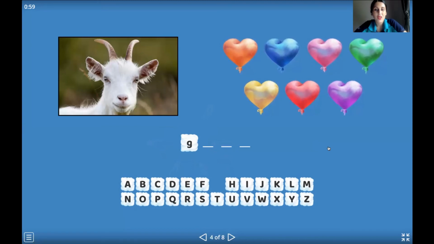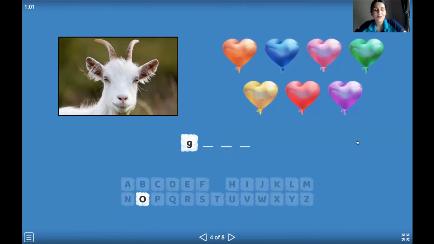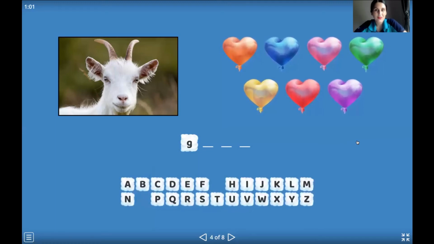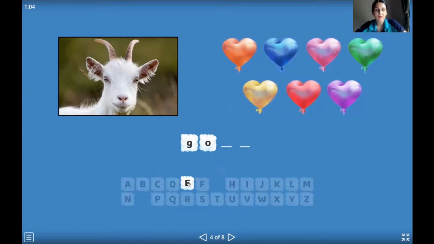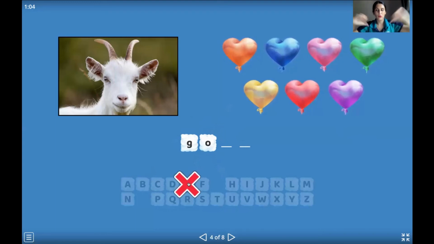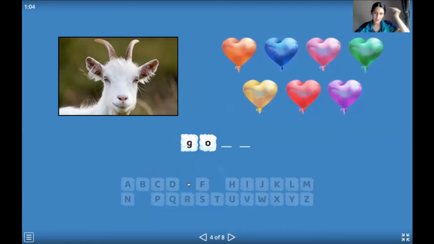Goat. So let's try O. Yes, that's true. Very good. Excellent, P1. So we have 2 letters left, and the next, let's decide what is going to be next. Goat. So maybe E. No. Let's think, P1.